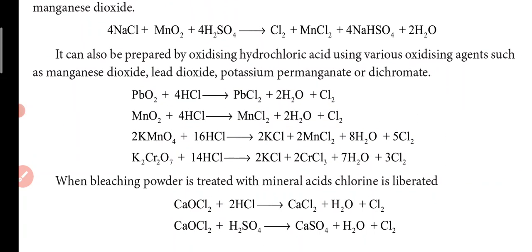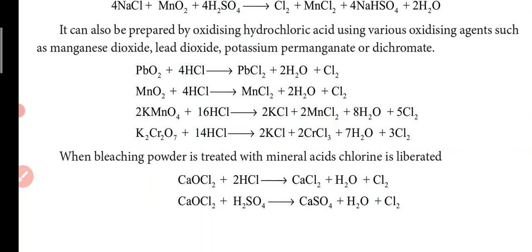It can also be prepared by oxidizing hydrochloric acid using various oxidizing agents. Manganese dioxide is one of the common ones, and lead dioxide, potassium permanganate or dichromate are good oxidizing agents. So lead dioxide reacts with hydrochloric acid so that it gets oxidized.